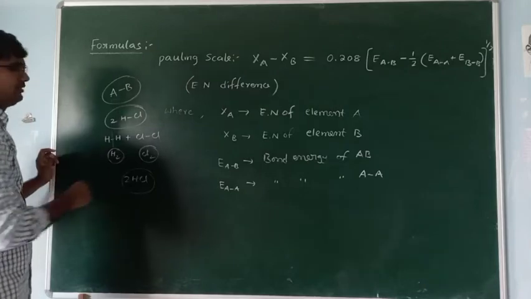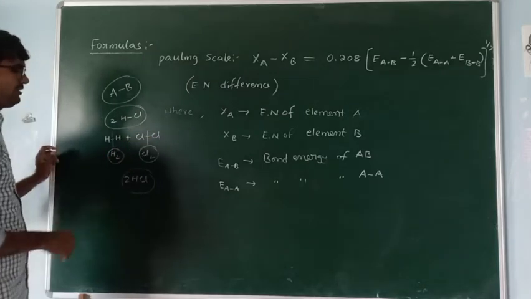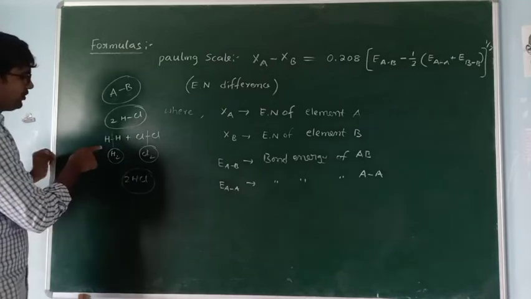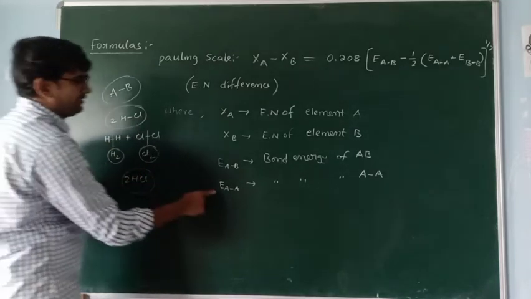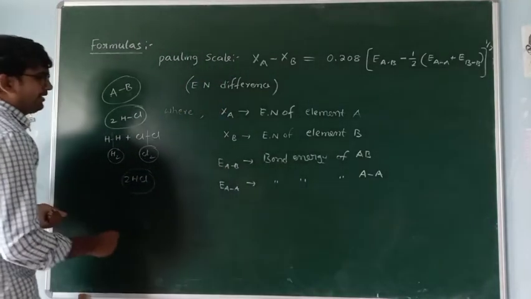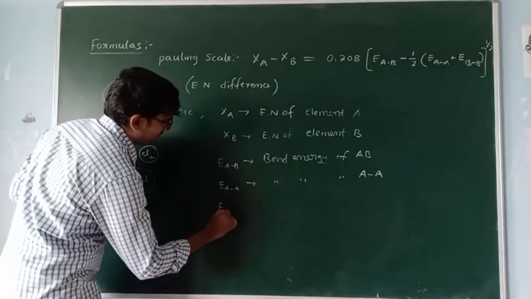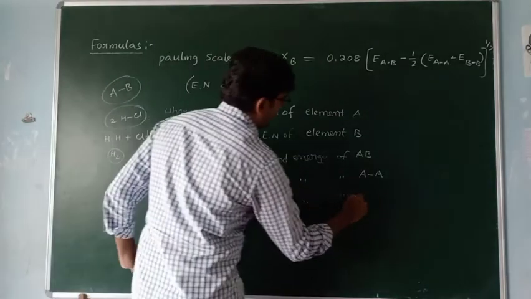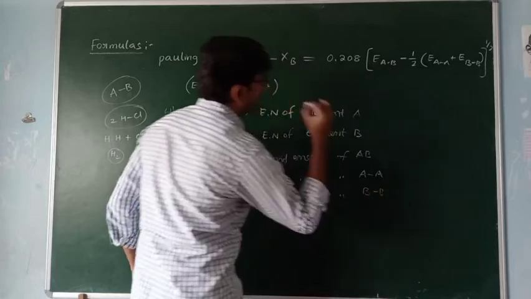These two first break their bonds and form new bonds, H and Cl. So this bond dissociation EAA indicates the bond energy of AA, and EBB indicates the bond energy of BB.